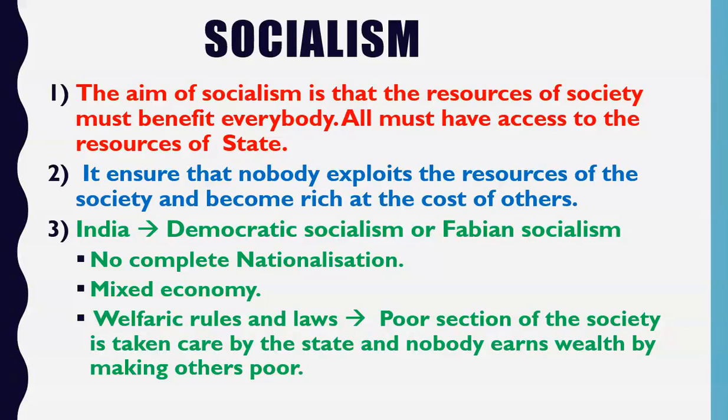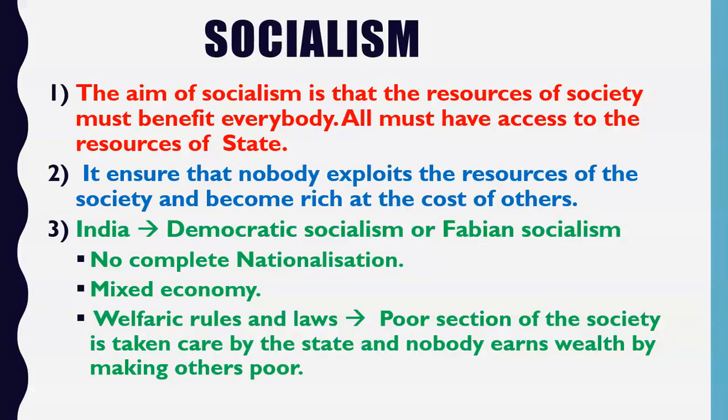For example, we can see the example of former USSR. How was socialism practiced in former USSR? Former USSR means when USSR was not disintegrated. What happened in former USSR was that all the resources of the society were owned by the government. Why? Because what is government? Government is the representative of the people.